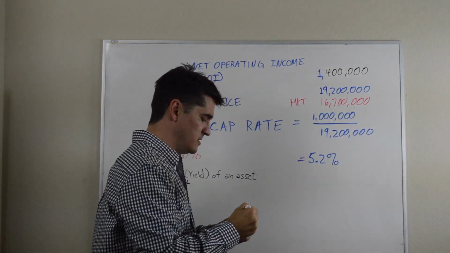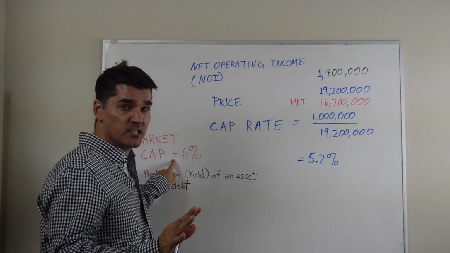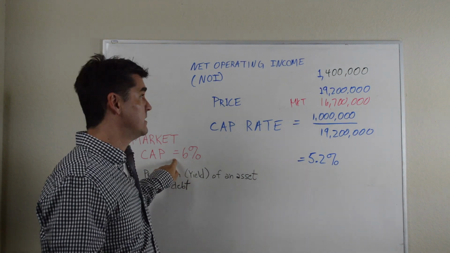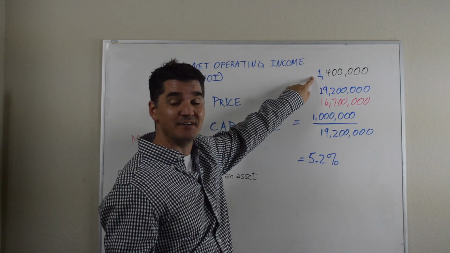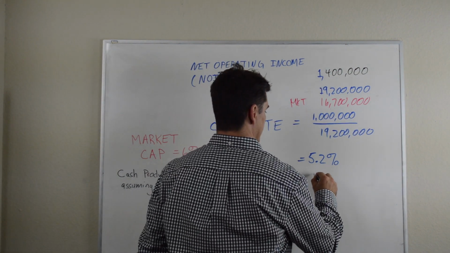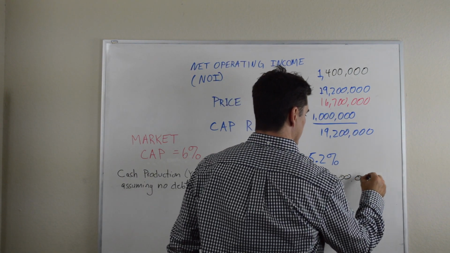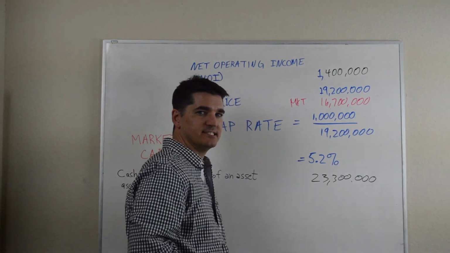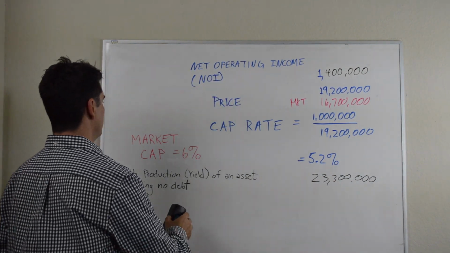Now let's assume that the market cap's the same, just for sake of discussion, that it's still 6%. What's that going to be worth? Well, we take 1.4 million divided by the market cap rate, and we're going to get about $23.3 million as a market price on that asset. That's how we use this.